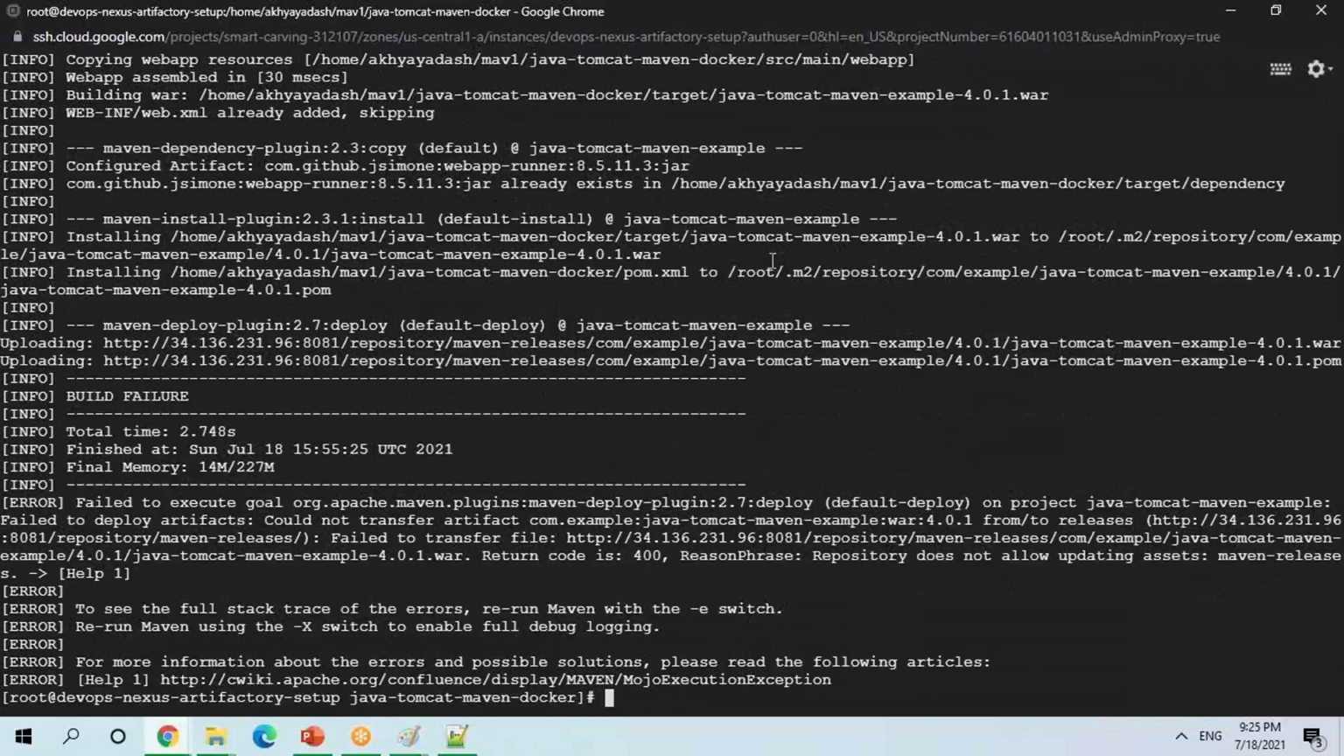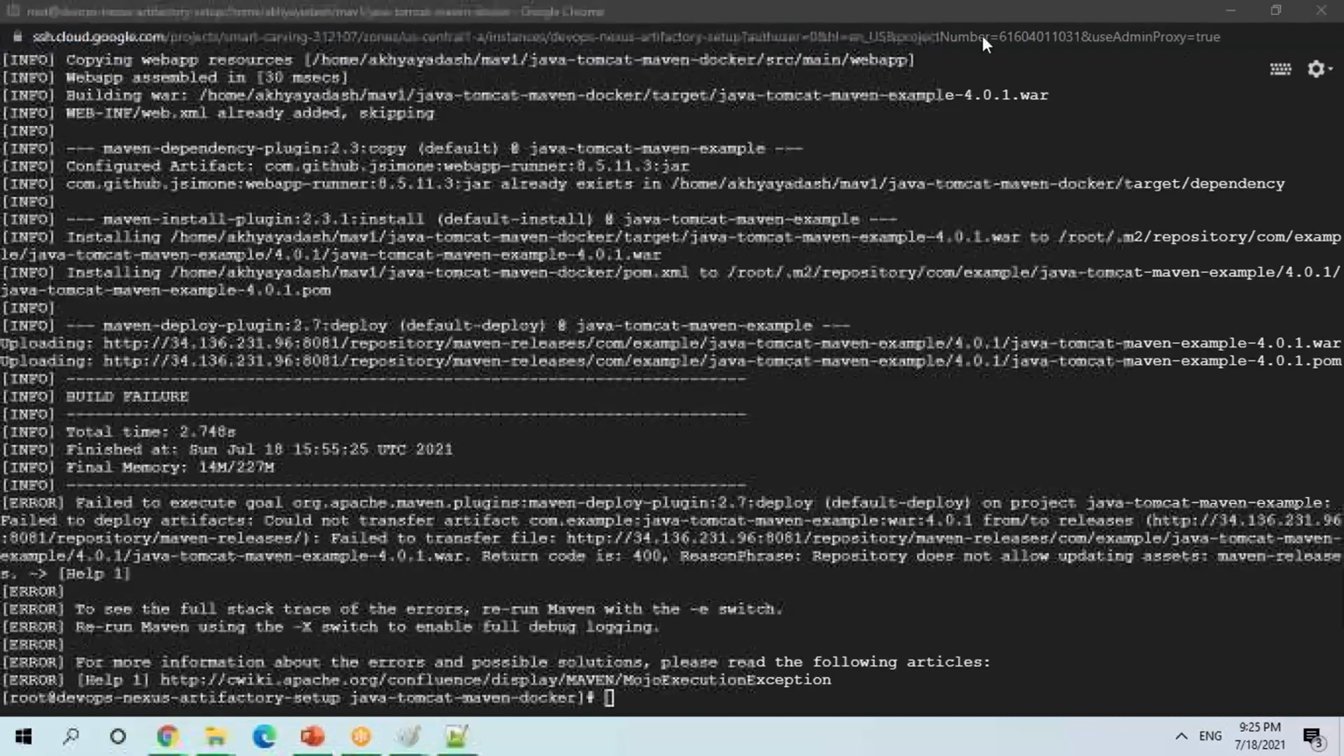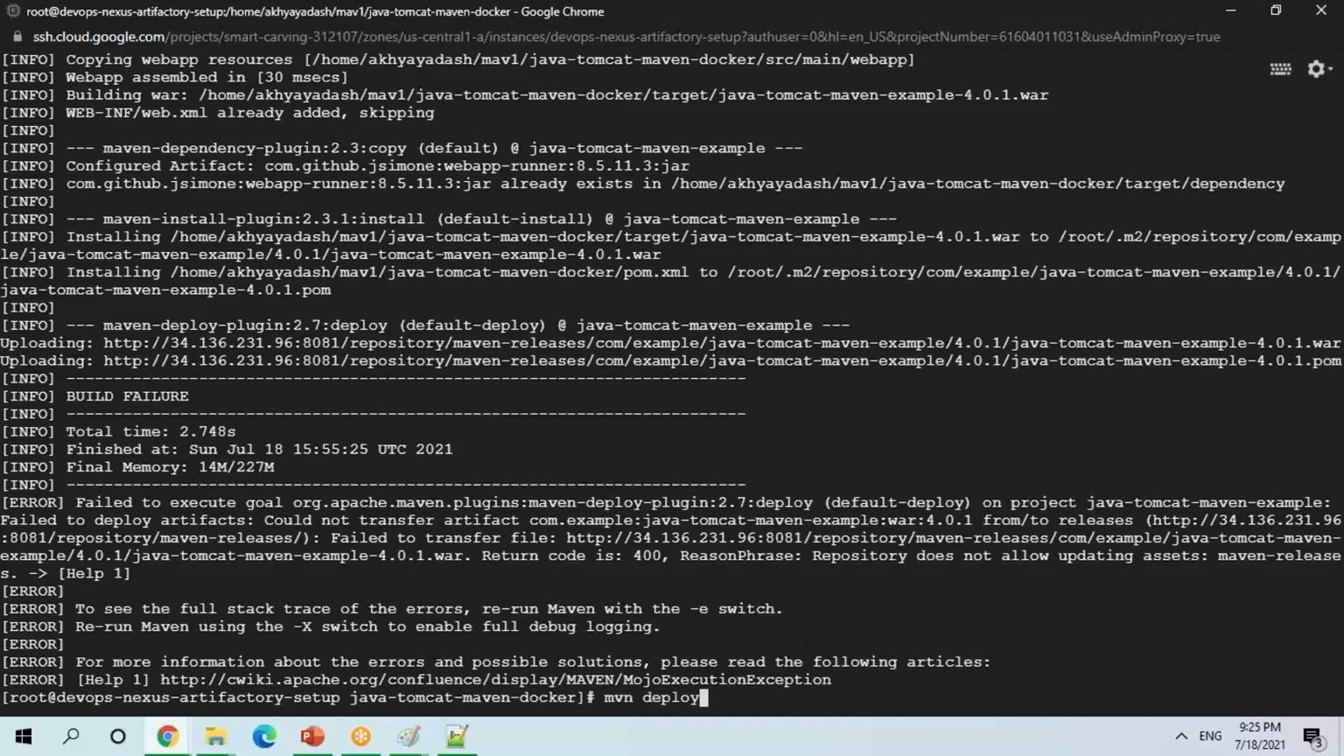Will it work or will it fail? It will fail. Why is it failing? Any idea? First time it worked, second time it failed. Why? Yes, guys, why is it failing the second time? Chetan? At least you should. Already present. We are already having that 4.0.1 war file. Okay, I understood your point.